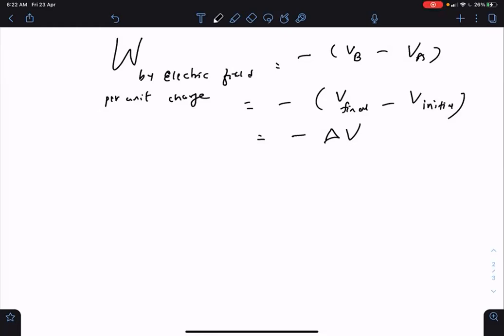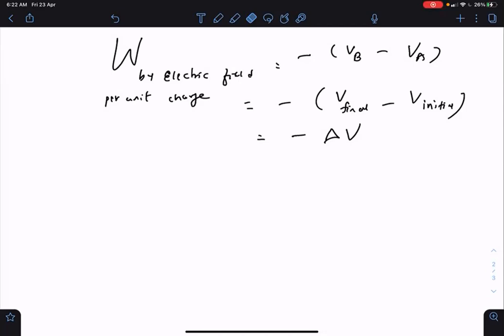What is delta V? Delta V is the difference between the final potential and the initial potential. Some people call it change in potential. Now, change in potential is also fine until you understand that potential at each and every point is constant. It's not that at a single point the potential has changed.